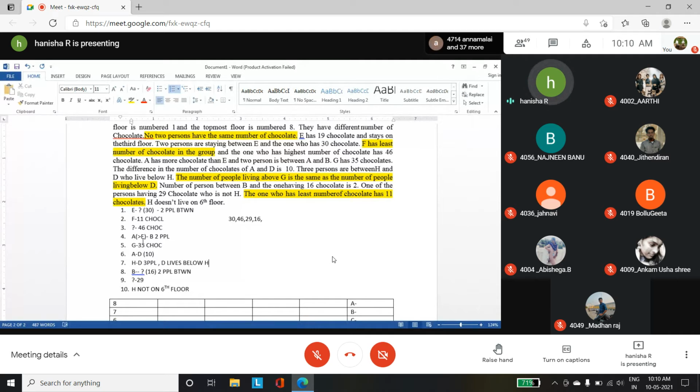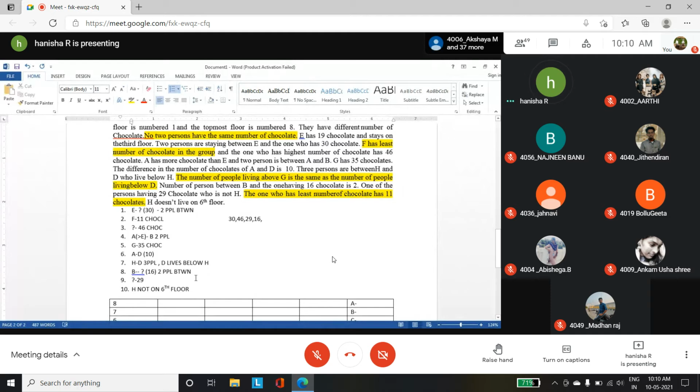One of the persons having 29 chocolates is not H. The one who has the least number of chocolates has 11 chocolates. H does not live on the 6th floor. So these are the various, like 10 different clues given there. Okay, so we got to know that F has the least number of chocolates. So F has 11 chocolates. And the person who has the highest chocolate has 46. We have to find out who is who.